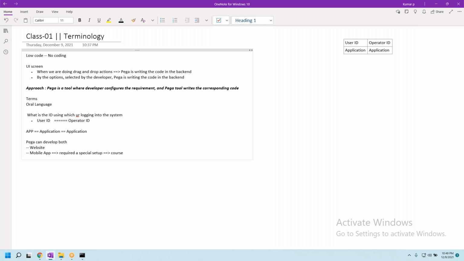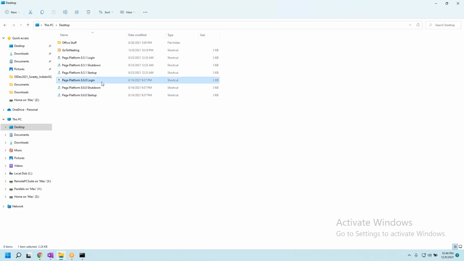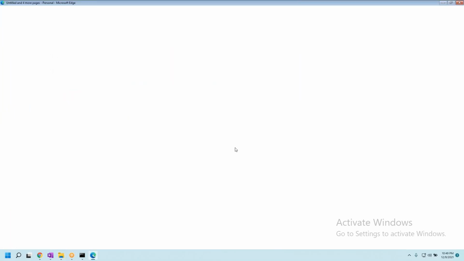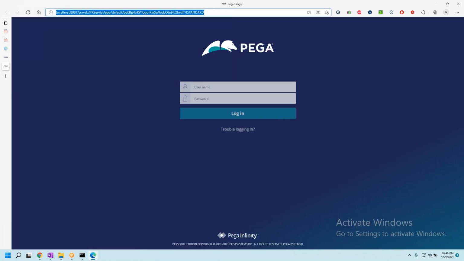Trust me, out of 100 Pega developers, hardly 10 to 15 people have worked on mobile applications, because Pega is not such an easy tool. My laptop is an 8 GB laptop, and I'm running a server in the backend, and it is killing itself. So Pega mobile apps are not that famous, but Pega websites are very, very famous.